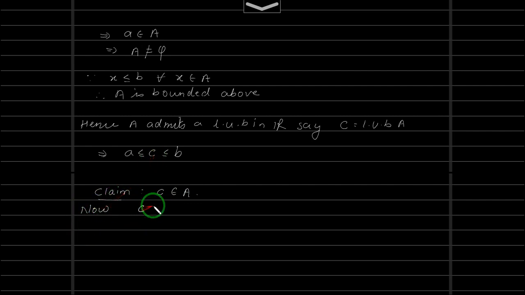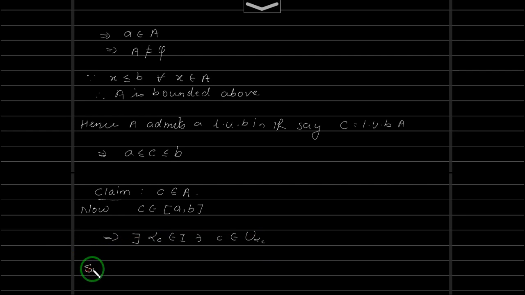Now from here we can say that C belongs to the closed interval A comma B. And we know that V is a cover for A comma B, and C is in this set, which implies there exists some alpha C belonging to I such that C belongs to U alpha C, because V is a cover for the closed interval A comma B and C is in this set. Okay, now we have said that this is an open cover, that means U alpha C is open.